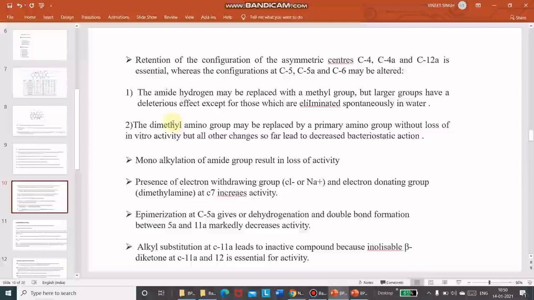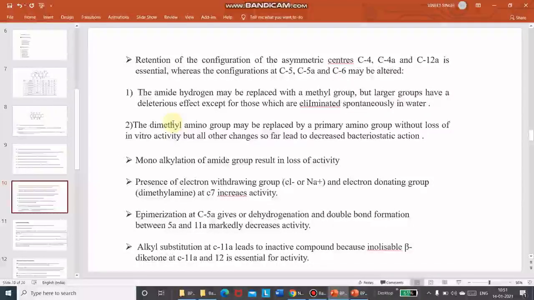Retention of the configuration of asymmetric centers like 4, 4A, 12A is essential, whereas the configuration at 5, 5A and 6 may be altered. 4, 4A and 12A are a must, while 5, 5A and 6 could be altered.